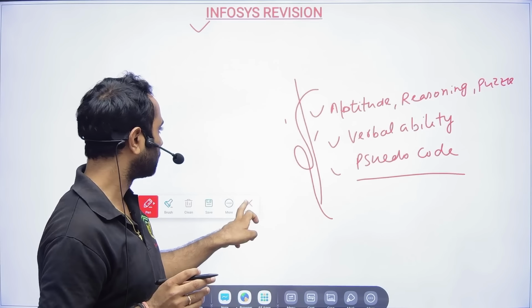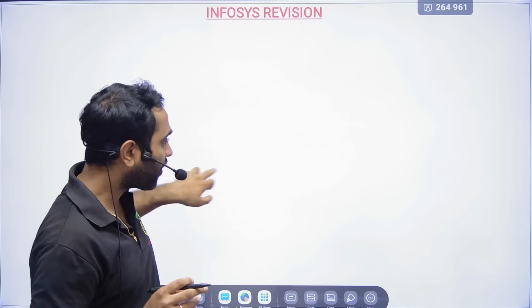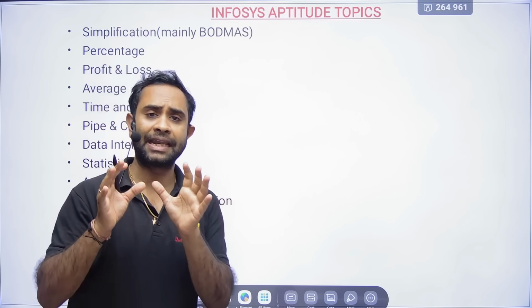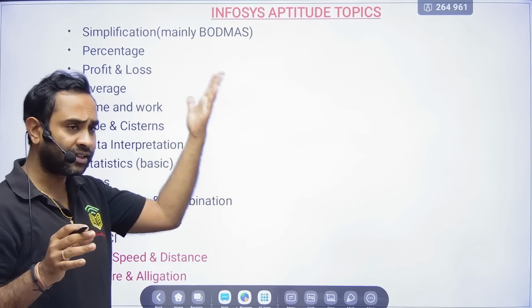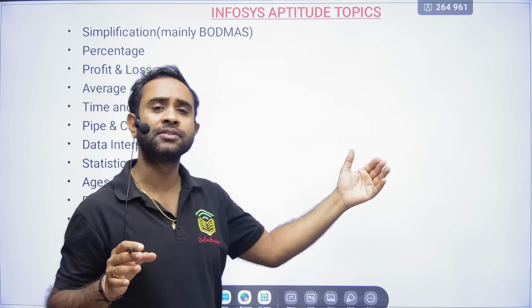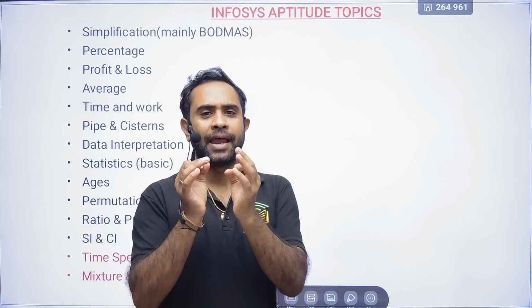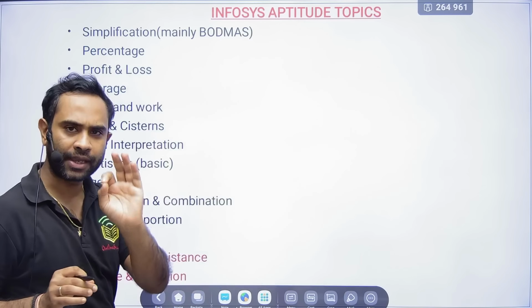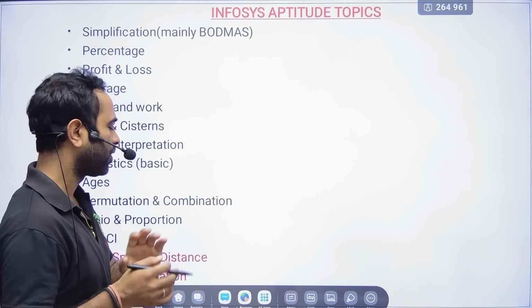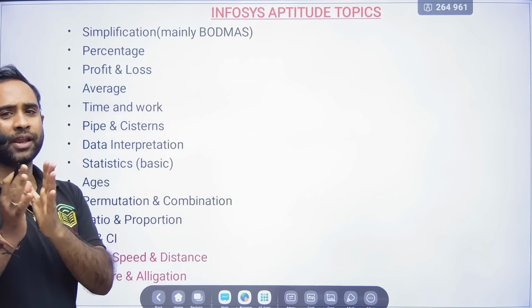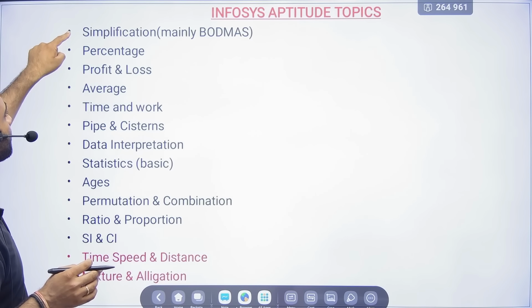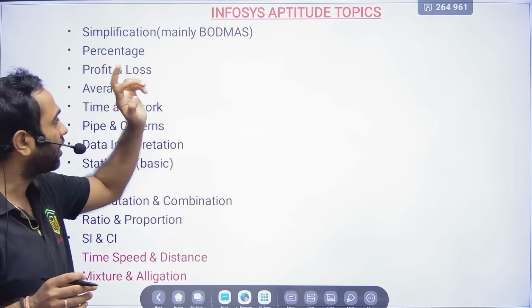Okay, now friends, first I will tell you what the important topics in aptitude and reasoning are, and then pseudocode and verbal ability, the other teacher will tell you. Friends, in simplification, mainly BODMAS questions will be asked.